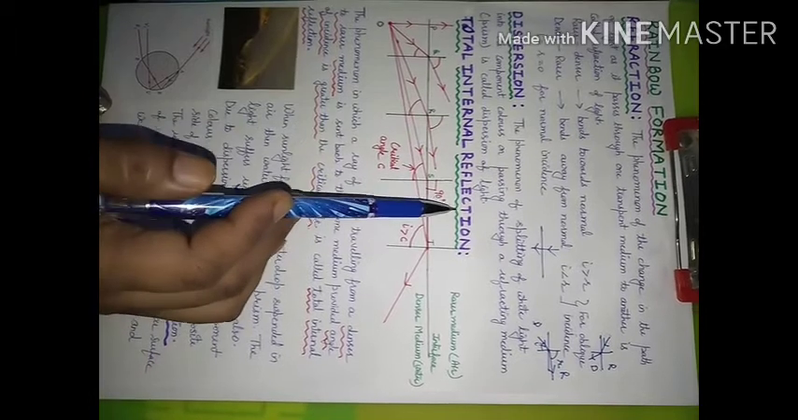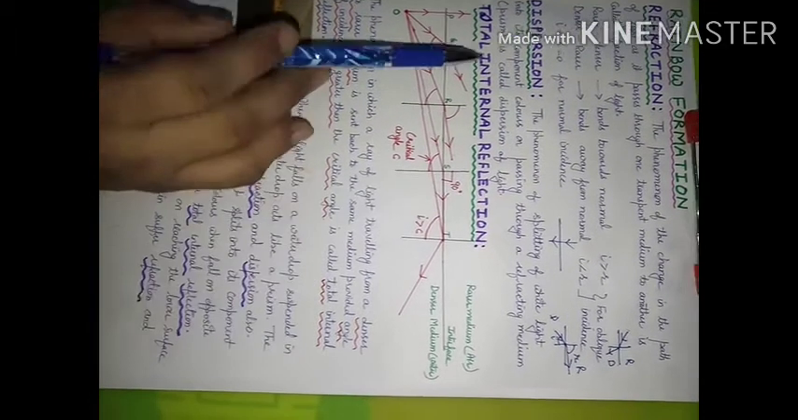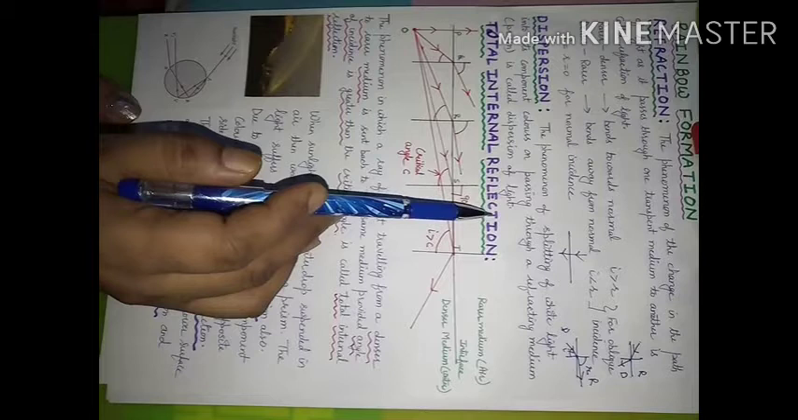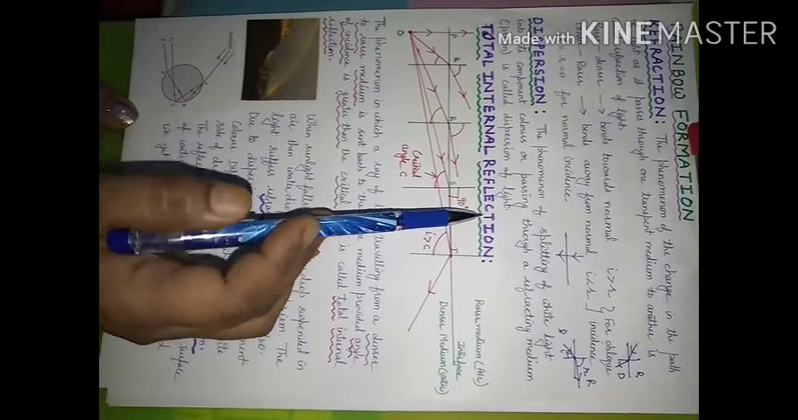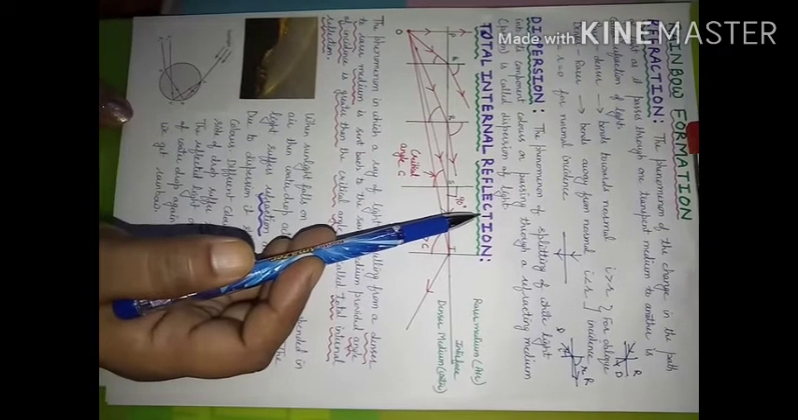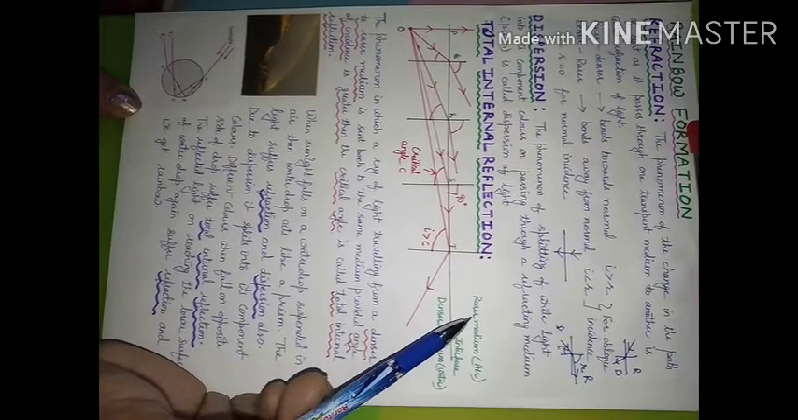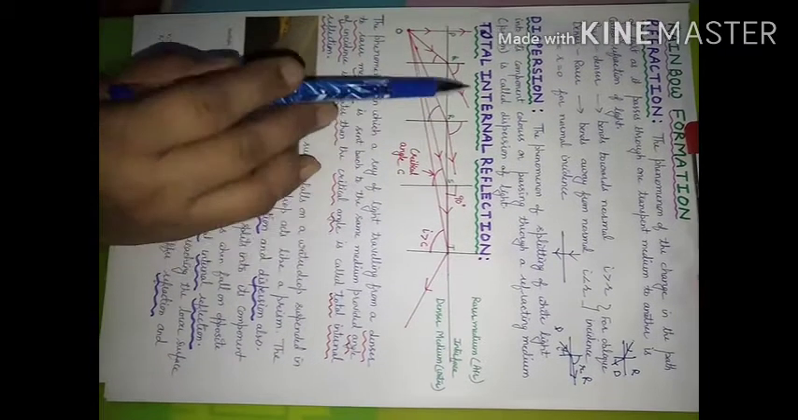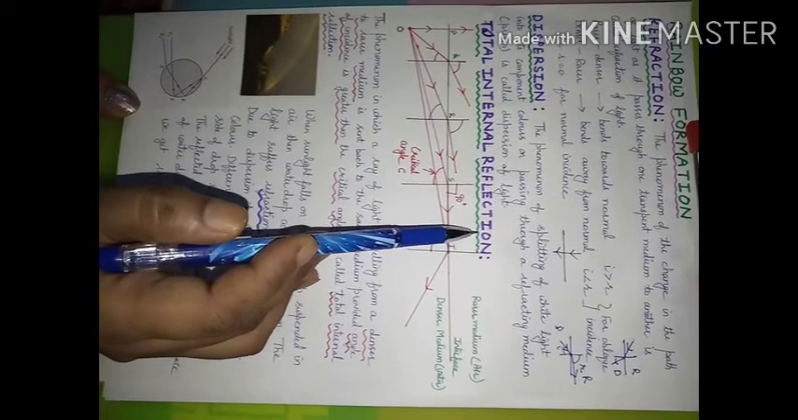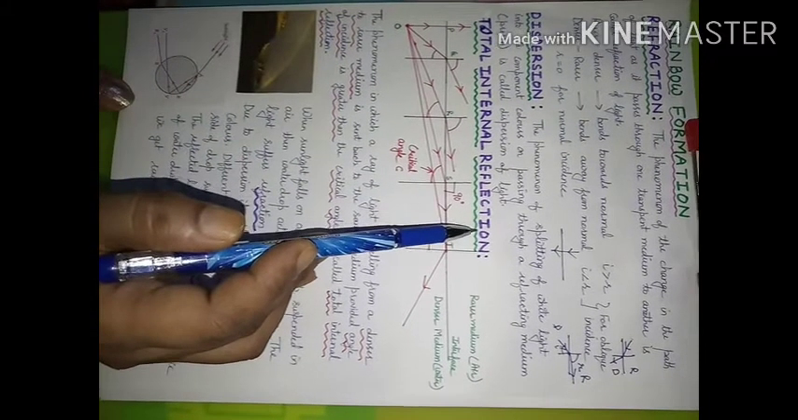One more phenomena we have to discuss when we will consider rainbow formation, that is the total internal reflection. When we are going to consider total internal reflection, we must consider that ray of light should go from denser medium to rarer medium. This is the condition to have total internal reflection. Let us see how does it happen.